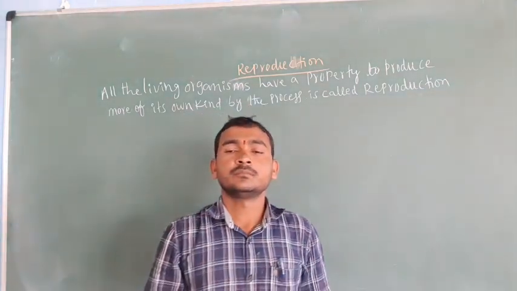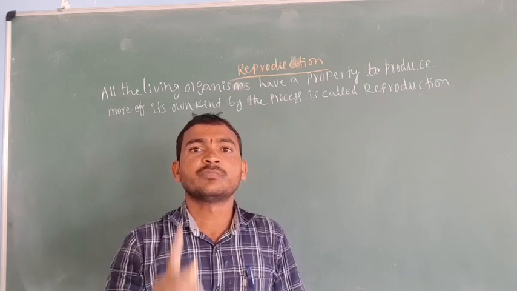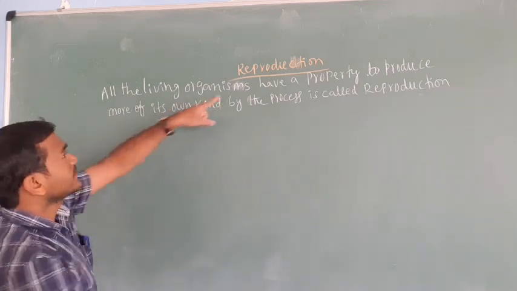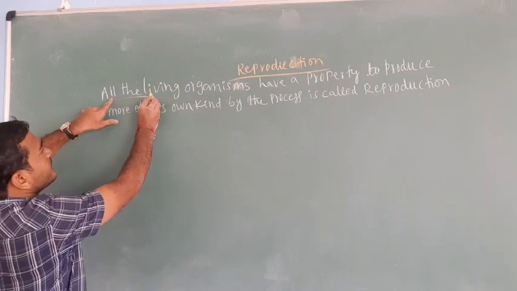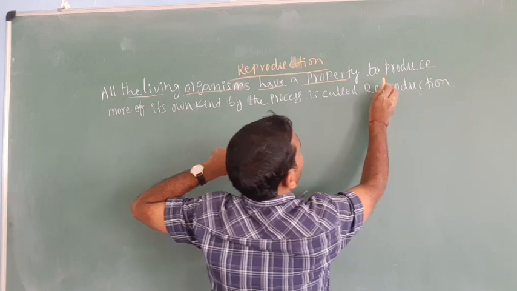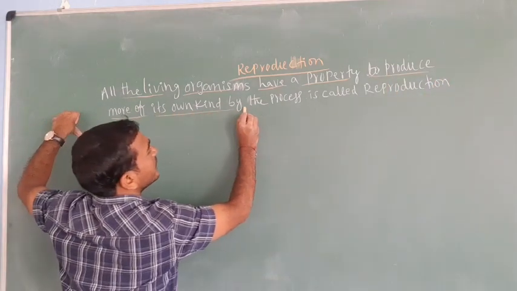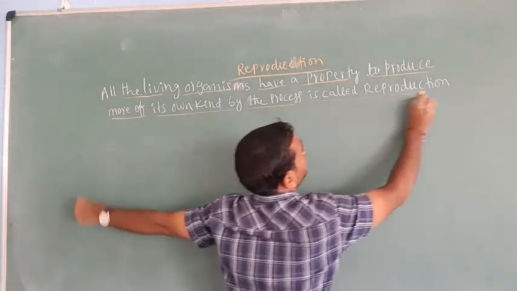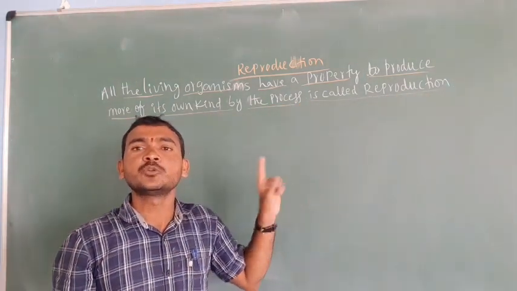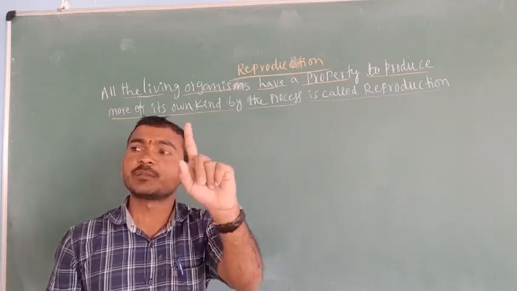Hi everyone. Today we are going to discuss reproduction. First, we are discussing the reproduction definition. What is reproduction? All living organisms have the property to produce more of their own kind. This process is called reproduction. Means by using reproduction, all living organisms produce their own kind of offspring. This phenomenon is called reproduction.